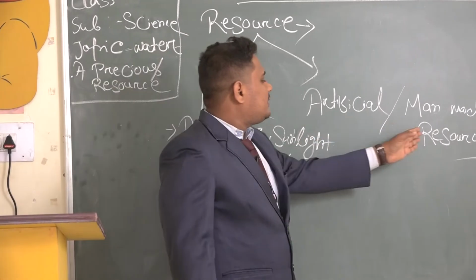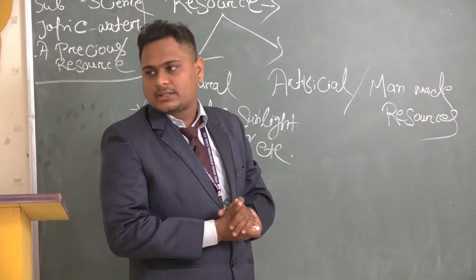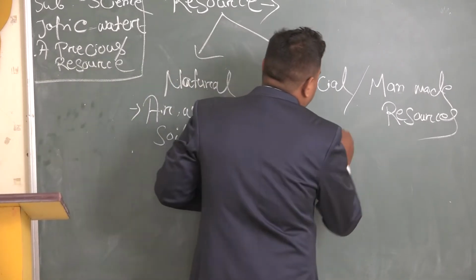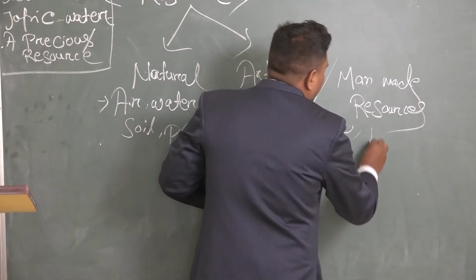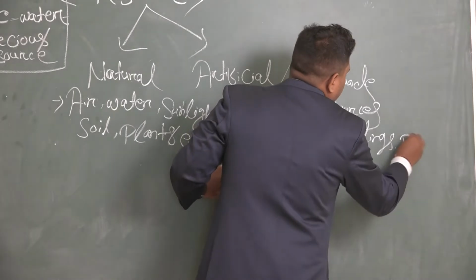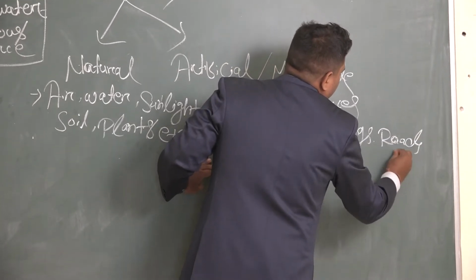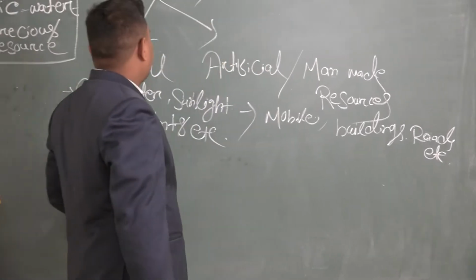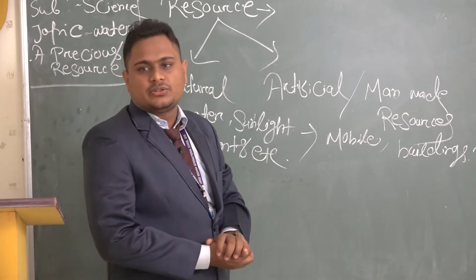And artificial or man-made resource means those which are made by us, the human beings. That means you can take the example of mobile phones or buildings, roads, etc. So these are the examples of natural and artificial resources.